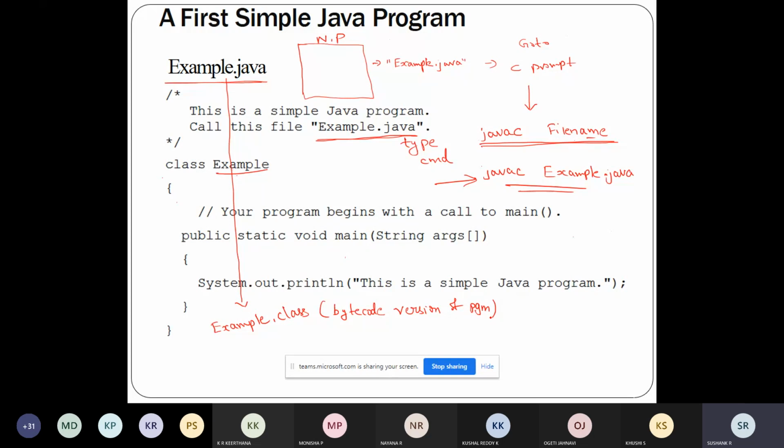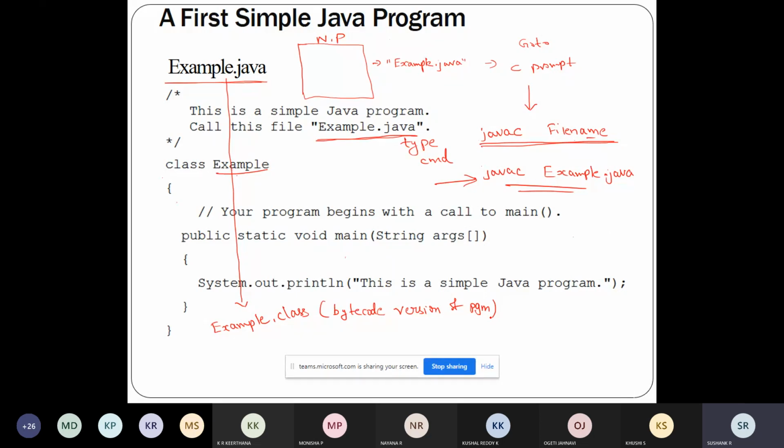So after this, what is the next step? This is the compilation process. Once the compilation is done, the next thing is execution. The command for compiling a Java program is javac file name. Once I type this command, the compiler will create a file called example.class. This example.class file will contain the bytecode version of my program.